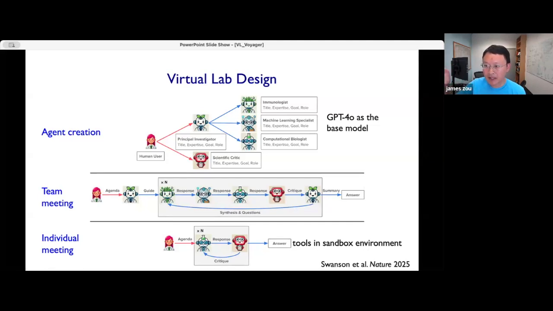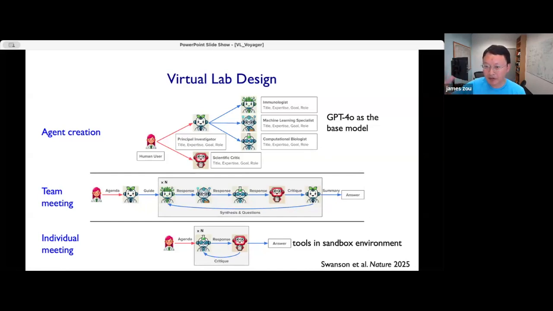Then it's the job of the PI agent to create and train those sub-agents that have the relevant expertise. For different projects, there could be different expertise that is needed. That's why we make it quite flexible for the PI agent to create different numbers of agents and different areas of expertise. I'll come back in a couple of slides to how that creation and training of the agent happens.